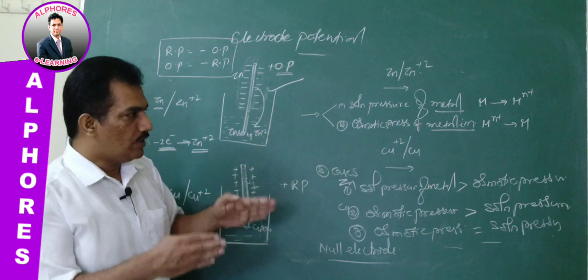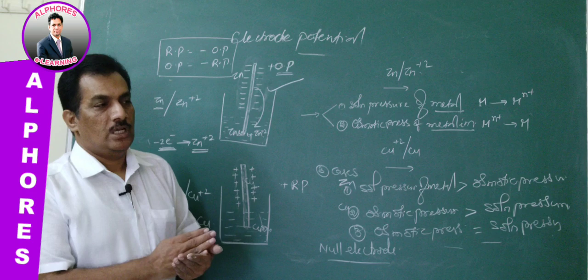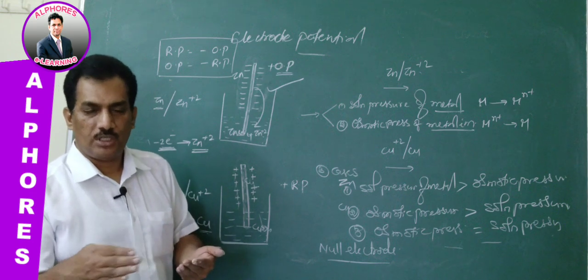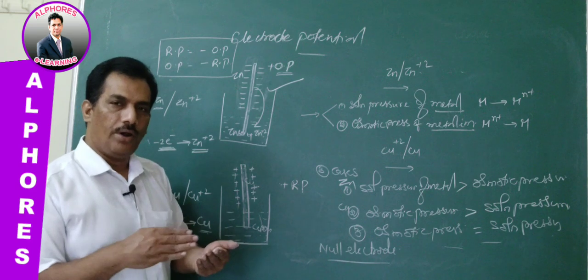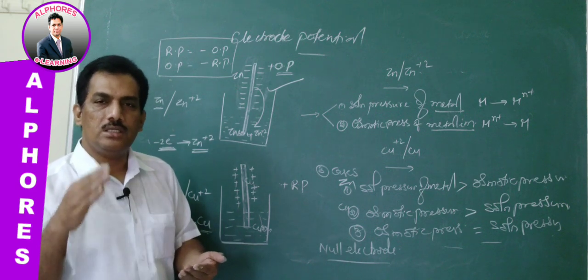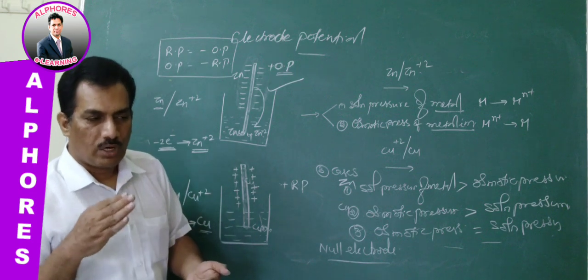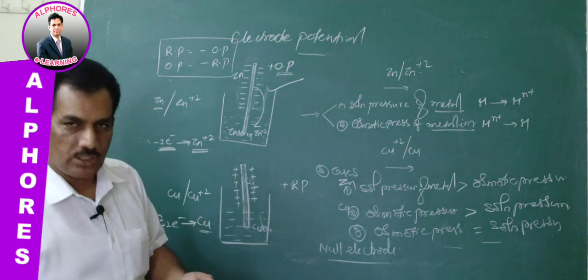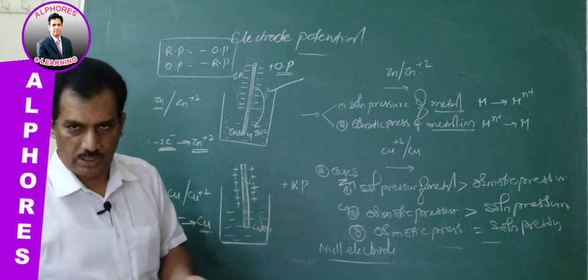Highlighted points, let me reveal. The electrode potential is because of tendency. The tendency is always represented with a positive sign, either oxidation tendency or reduction tendency. If it tends to go for oxidation, the oxidation potential is positive. If it tends to go for reduction, the reduction potential is positive.